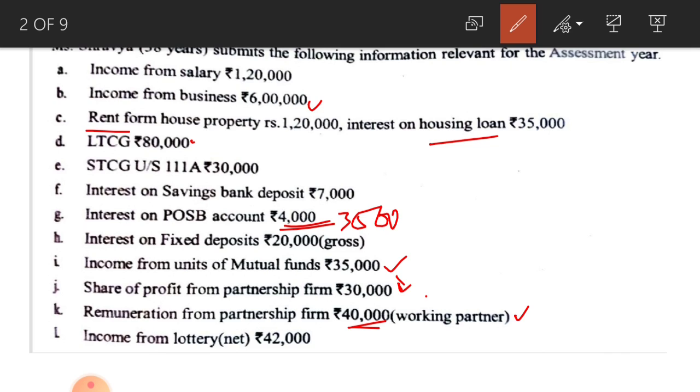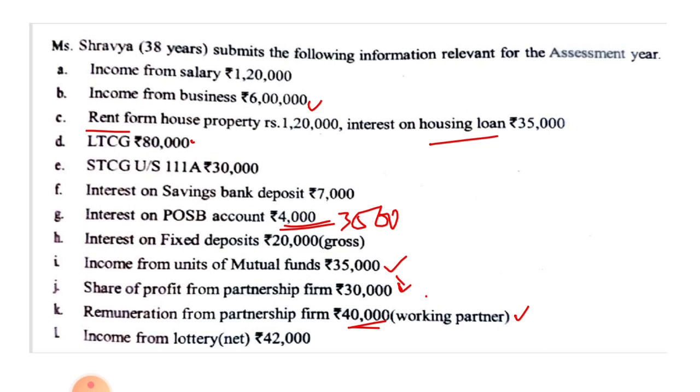Next one, income from lottery, net amount is given 42,000. You know how to calculate gross income from lottery, because here net income is given, you have to gross up, you know the percentage of TDS, that is 30%. When you gross up the income from lottery, gross amounts to rupees 60,000. You know the calculation, I am not going to tell it again.